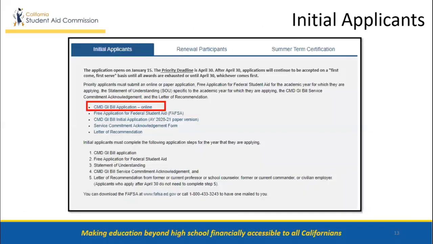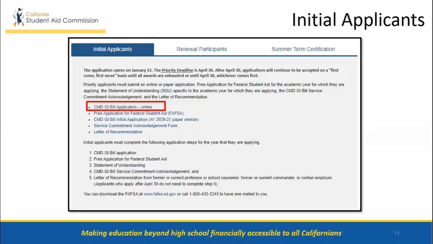The application opens on January 15th. As mentioned, the priority deadline is April 30th, 2020. After April 30th, applications will continue to be accepted on a first-come, first-served basis until all awards are exhausted or until April 30th the following year, whichever comes first. For the 2020-21 academic year, the application process is open from January 15, 2020 to April 30th, 2021.